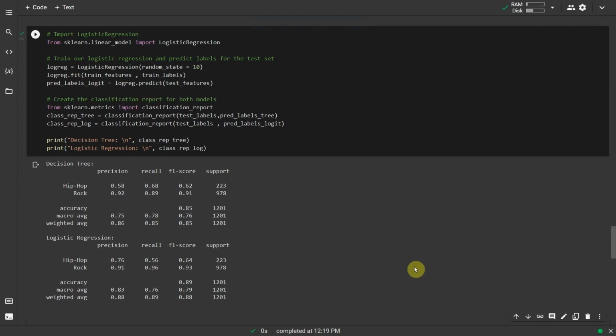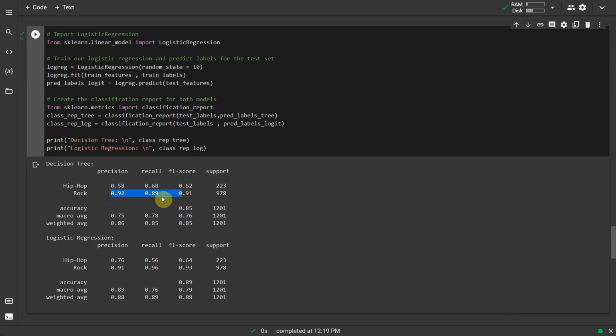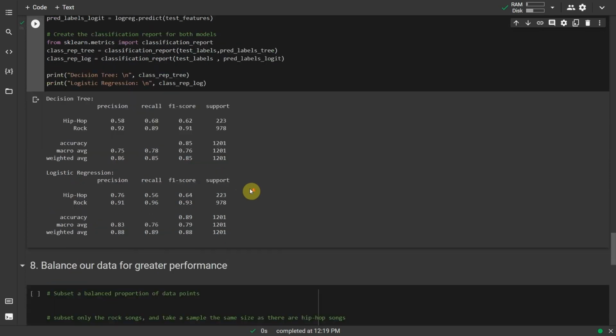Both our models do similarly well, boasting an average precision of 87% each. However, looking at our classification report, we can see that rock songs are fairly well classified, but hip-hop songs are disproportionately misclassified as rock songs. Why might this be the case? Well, just by looking at the number of data points we have for each class, we see that we have far more data points for the rock classification than for hip-hop, potentially skewing our model's ability to distinguish between classes. This also tells us that most of our model's accuracy is driven by its ability to classify just rock songs, which is less than ideal.